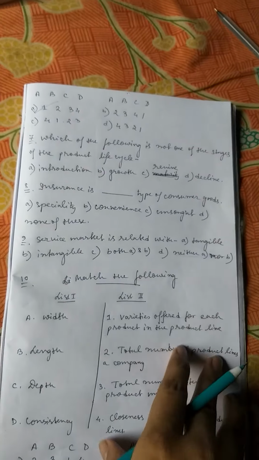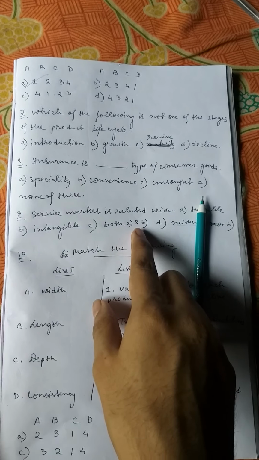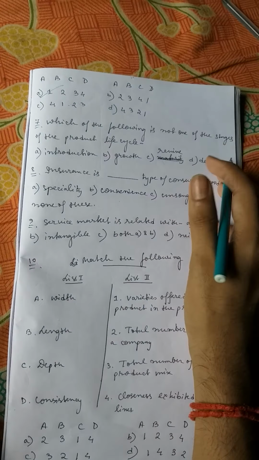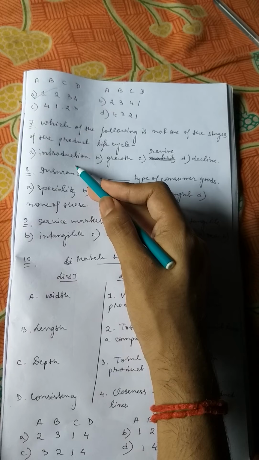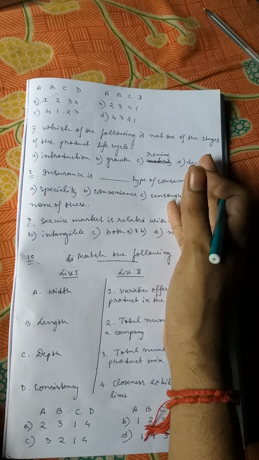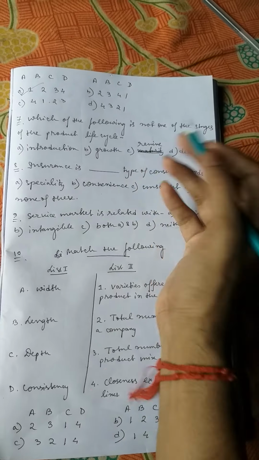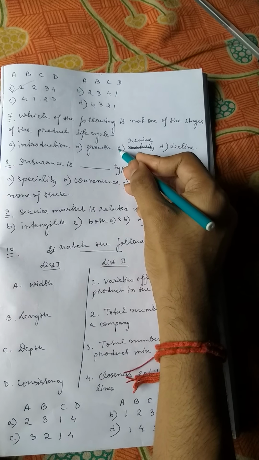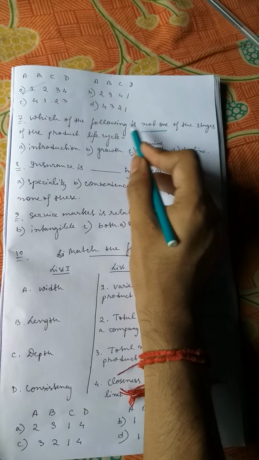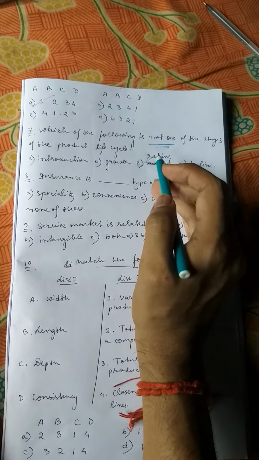Which of the following is not one of the stages of product life cycle? You know the 4 stages of product life cycle: introduction, growth, maturity, and decline. So here option A is introduction, option B growth, option C revive, option D decline. So of course revive is not a stage of product life cycle. So according to the question, it is the right answer. And read carefully: which of the following is not, is not. This kind of question you have to solve very carefully.